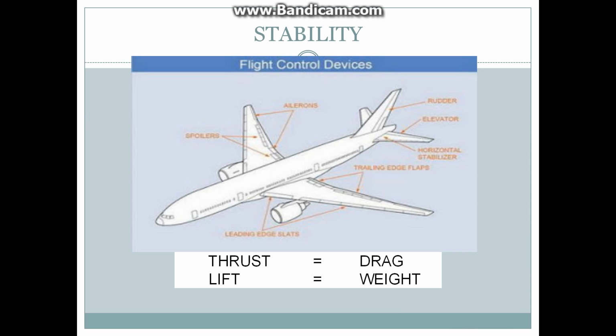Sure, if we talk about the airplane flying in the sky, we will talk about stability. And here, just like what I said, thrust and drag, lift and weight, those couples have opposite functions in the aircraft motion. Thrust has the function to push the aircraft forward, and drag has the function to hold or slow the aircraft itself. Lift has the function to pull the aircraft upward, and weight has the function to push the aircraft downward.